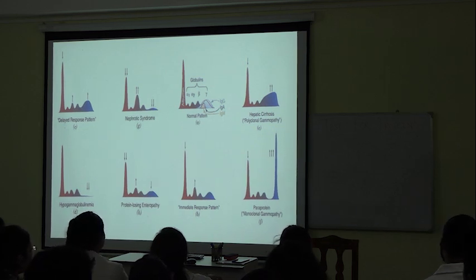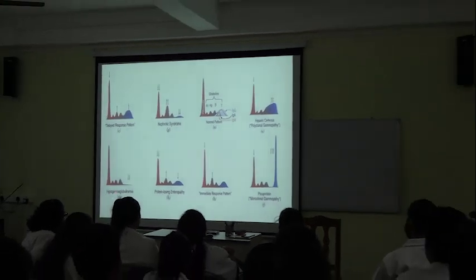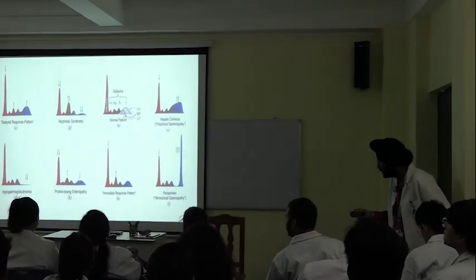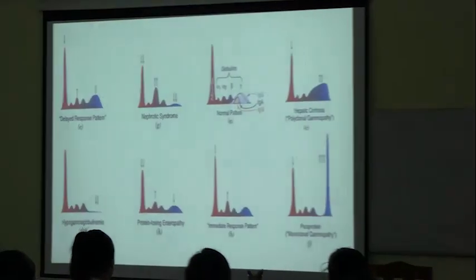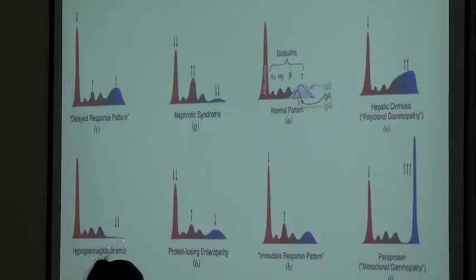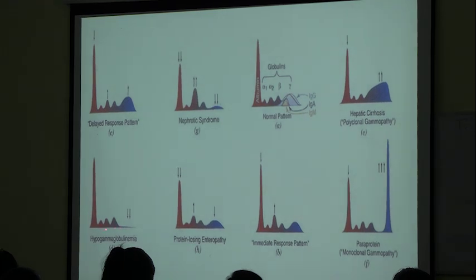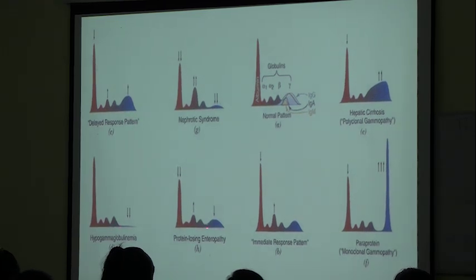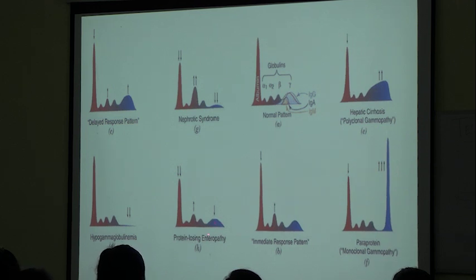What is written there? Hypogammaglobulinemia. The gamma peak is absent. See? The gamma peak is absent. Protein losing enteropathy: flattening of this curve. And paraprotein, monoclonal gammopathy. See? Endless peak.